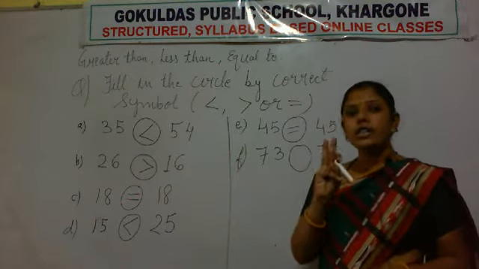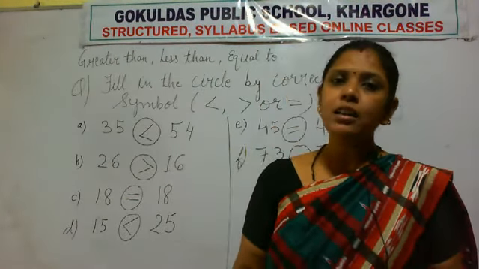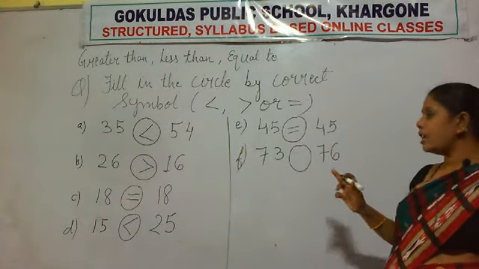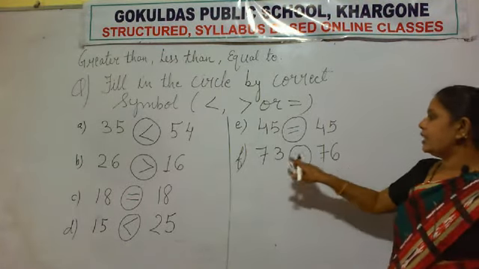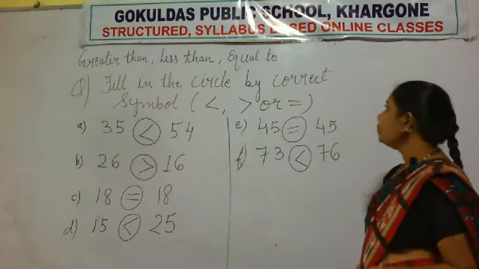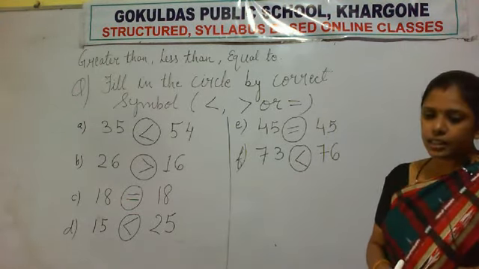If the first digits of both the numbers are the same, then we compare the second digit. And if the second digit of this number is greater, that means this whole number is greater than the other number. So put the sign of greater than on this side.